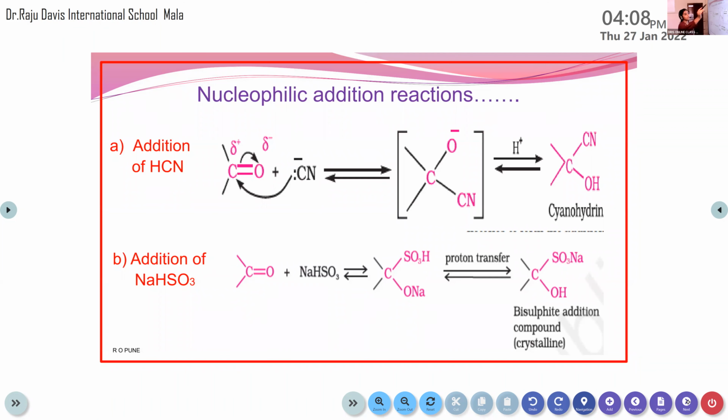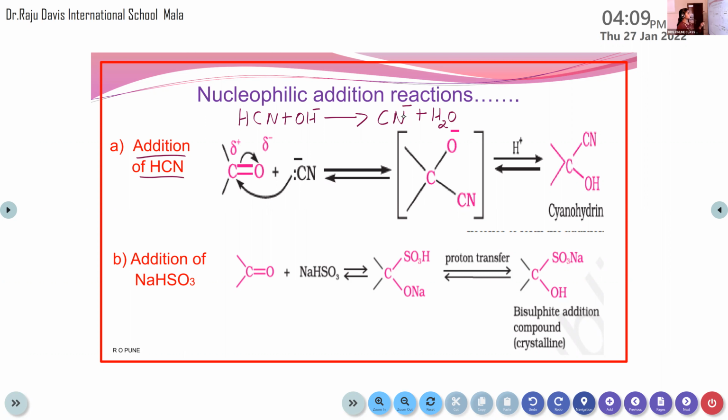Next, we will move to the different examples of this nucleophilic addition reaction. You have to remember the mechanism of nucleophilic addition reaction, then only you will be able to write the product. It's very simple, only two steps. The first one is addition of HCN. Among this HCN, the CN minus will be the nucleophile. The first step is dissociation of HCN. When it reacts with a base, OH minus, it will dissociate into CN minus and H2O. So here the reagent is HCN, but the CN minus will act as the nucleophile on this carbon.